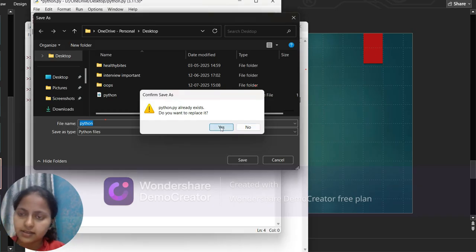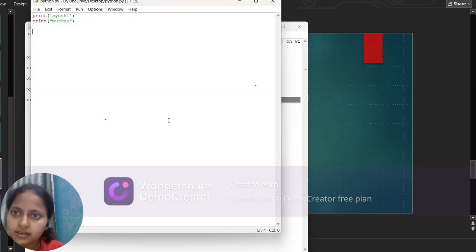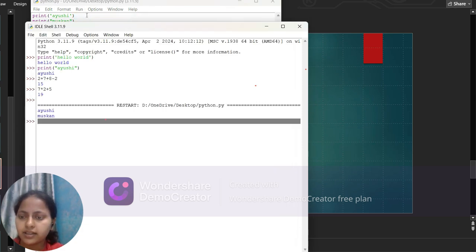I have replaced that code. Now I will run it. See, Ayushi Muskan is the output of this code. So both the outputs came together, I did not need to enter again and again. So with multiple lines of code, I can get the output all together in this script method.